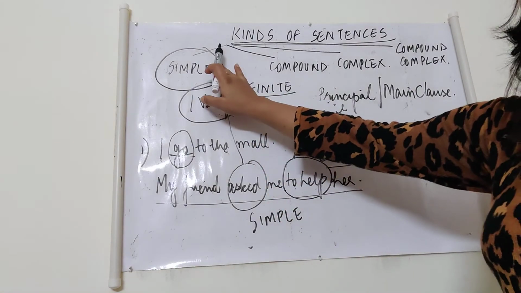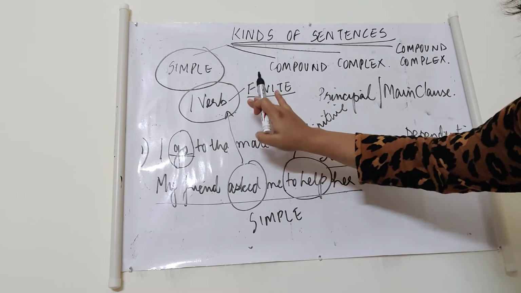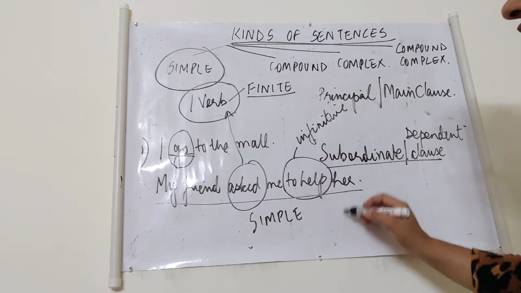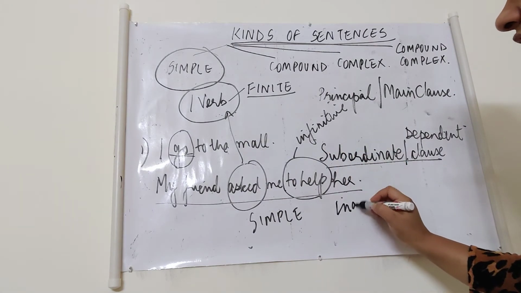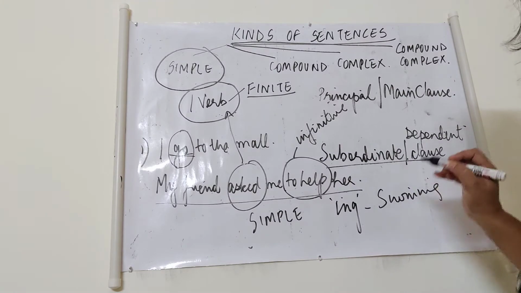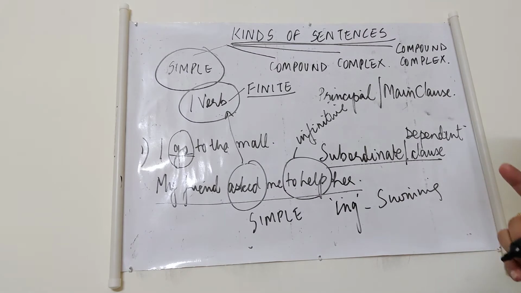A simple sentence is a sentence which has got one finite verb. We will not consider infinitives. We will not consider the ing forms of verbs, like swimming, which are considered as nouns. Remember, when we were learning the non-finite verbs, we learnt about gerunds.